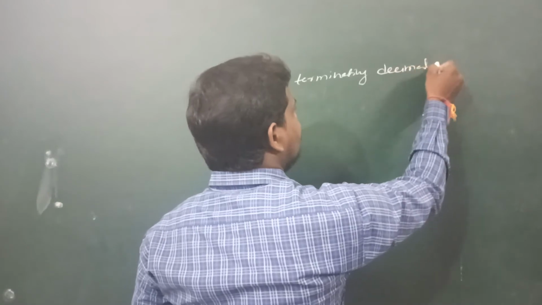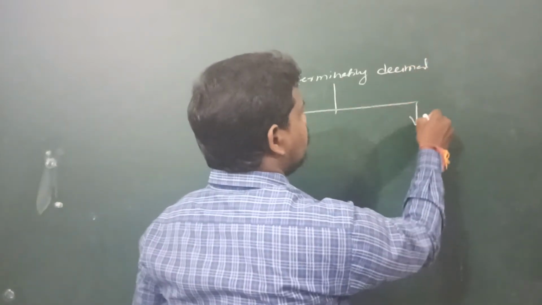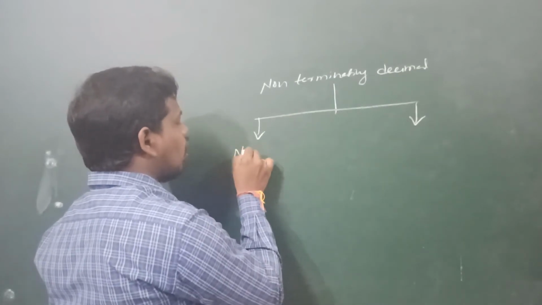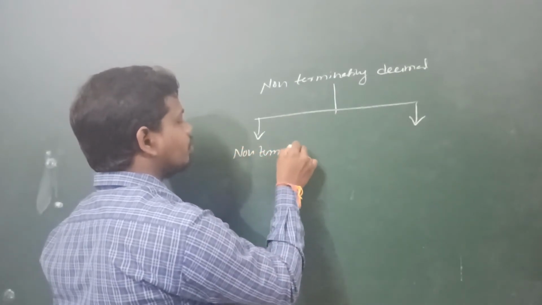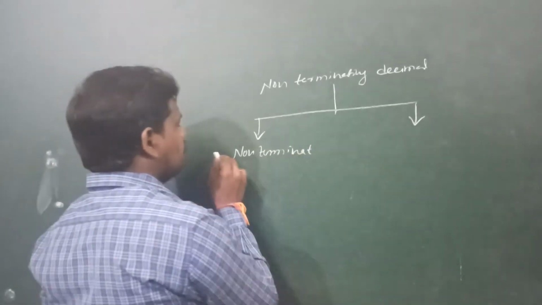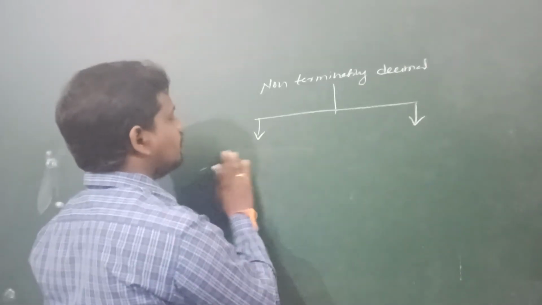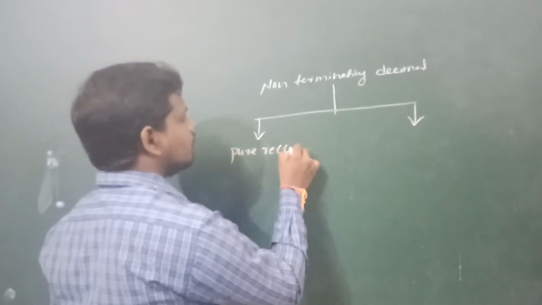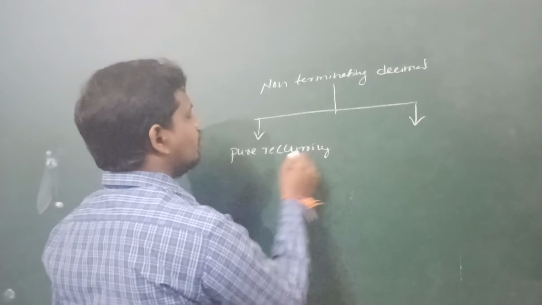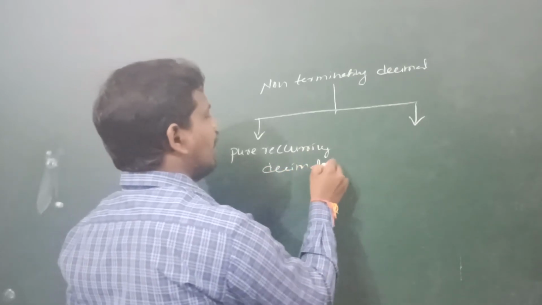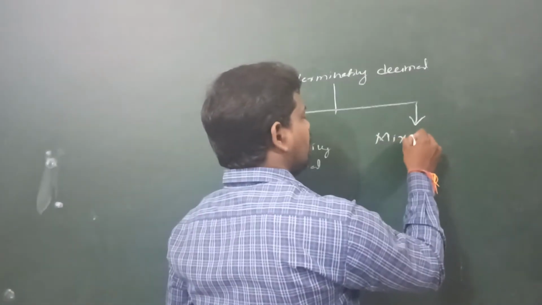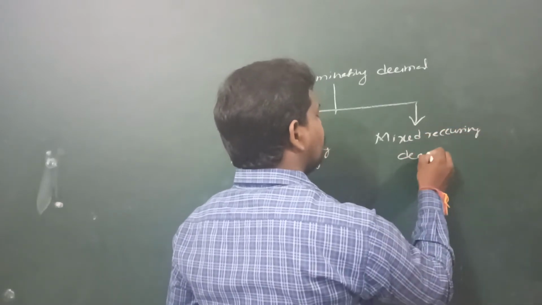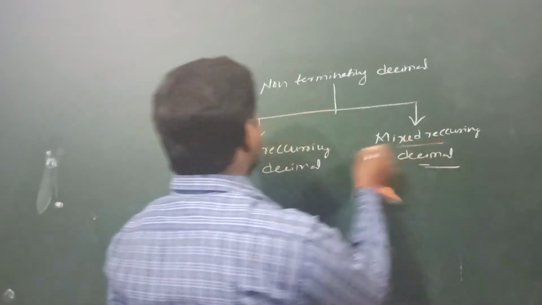In this non-terminating decimal form, the first one is the pure recurring decimal and the second is the mixed recurring decimal. Pure recurring decimal or mixed recurring decimal.